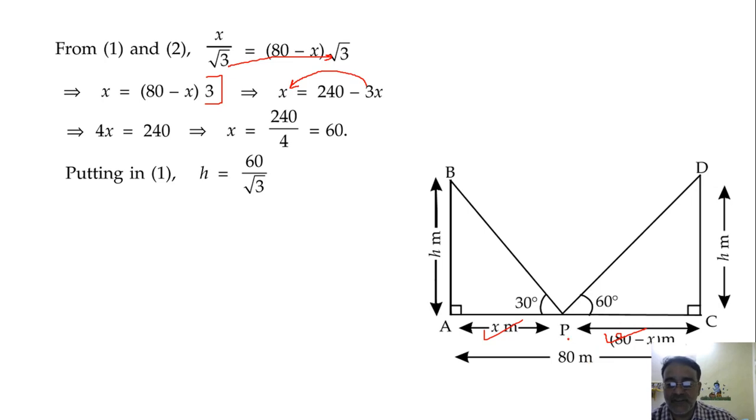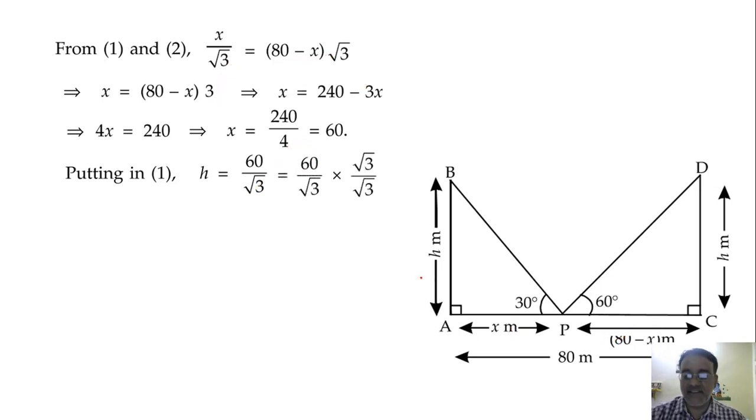Now we are getting both distances, now we also have to find the height. So 60 by root 3, x by root 3 it was. So this we can write as 20 into 3. Then divide 3 by root 3. So we'll get 20 root 3. Okay. And you can rationalize it. If you rationalize, 3 will come in the denominator. So 20 root 3 is the final answer.